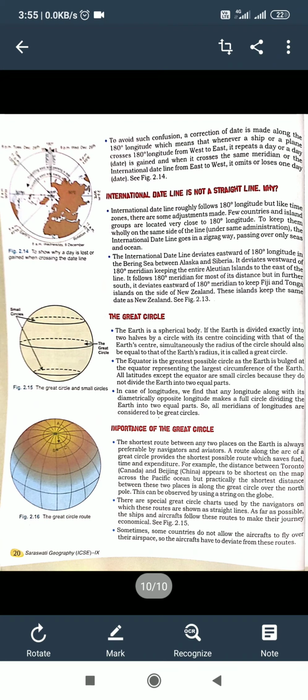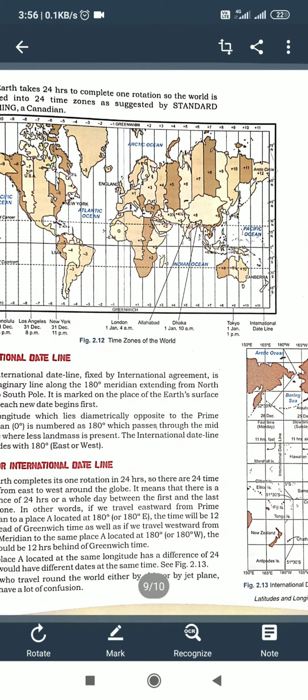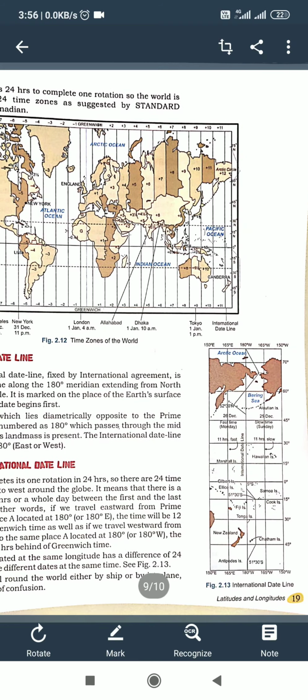It follows the 180 degree meridian for most of its distance, but further south it deviates eastward of the 180 degree meridian to keep Fiji and Tonga Islands on the side of New Zealand. These islands keep the same date as New Zealand. With the help of this diagram, we are able to know about the time.